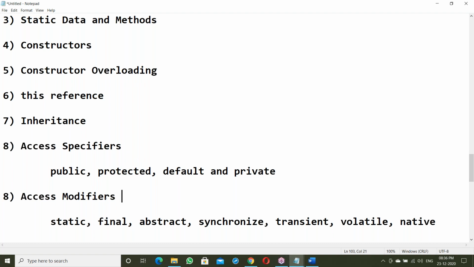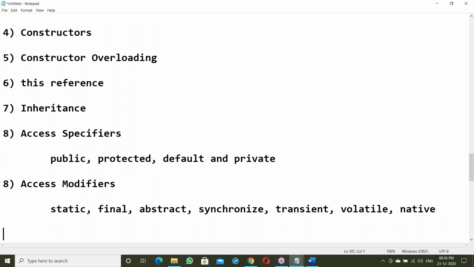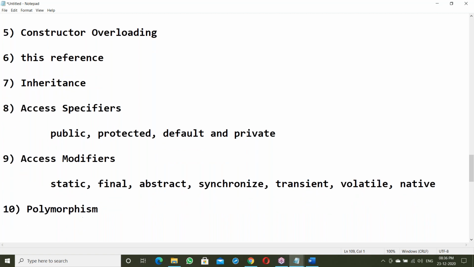So that is access modifiers. After finishing access modifiers, the next topic, the 9th one, is polymorphism. With this we end OOPs.